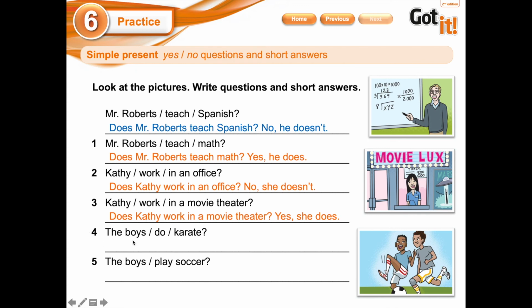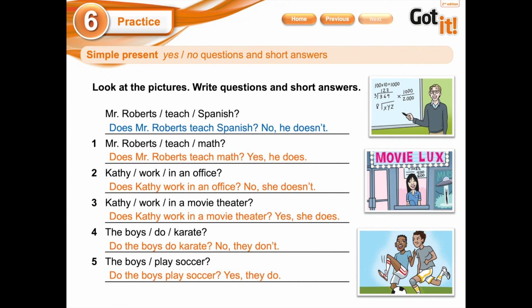Number 4. The boys do karate. Pay attention to the photograph. This is not karate. So, do the boys do karate? No. No, they don't. And now I pay attention, it says the boy plays soccer. So, do the boys play soccer? Actually, this is a ball. Yes, it's football. So, yes, they do. Okay.